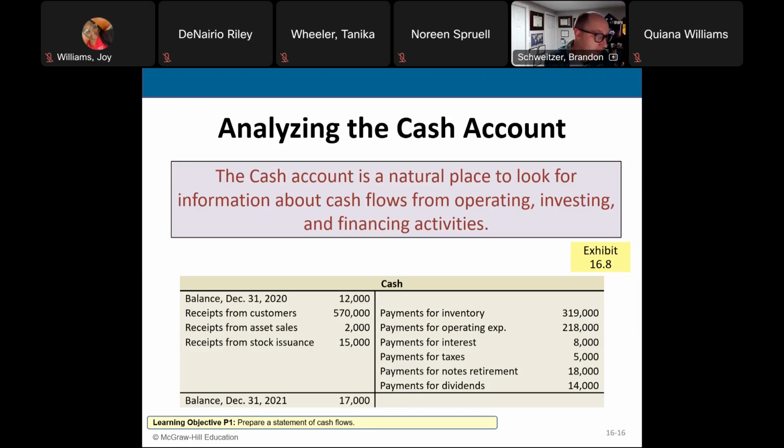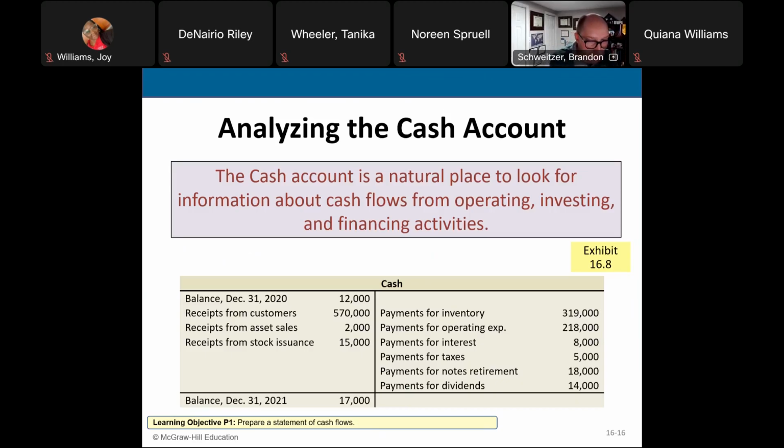And then on the right side, that's all the cash going out of the business. So here we see payments for inventory, other operating expenses, interest, taxes. Those first 4, those are all operating activities. The second to last one, retirement of a note, that one is probably financing, and then we have dividends.